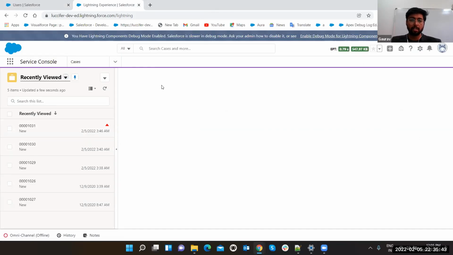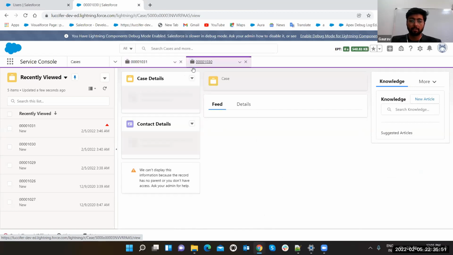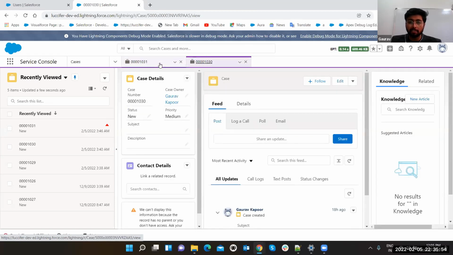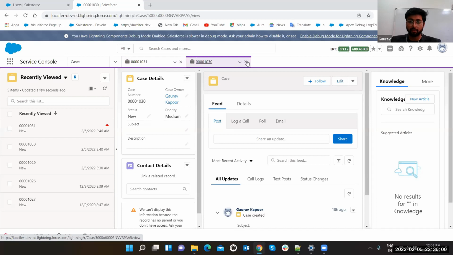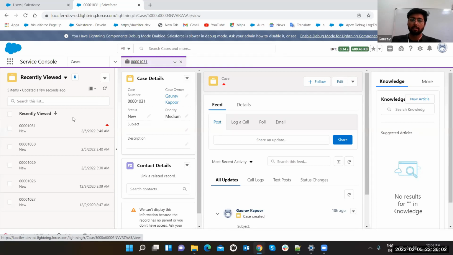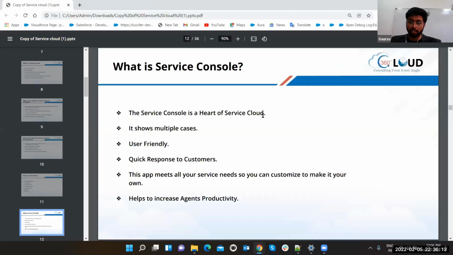Now the better approach is, unlike accounts and opportunities, you click on the tab, and you can just click on the record. It is going to open in a separate tab. See, you can work on multiple cases at one time. So it will help the agent to solve the queries one after another, right? It will be very helpful. You can also cut it down. That's what Service Console is, and it is the heart of Service Cloud.